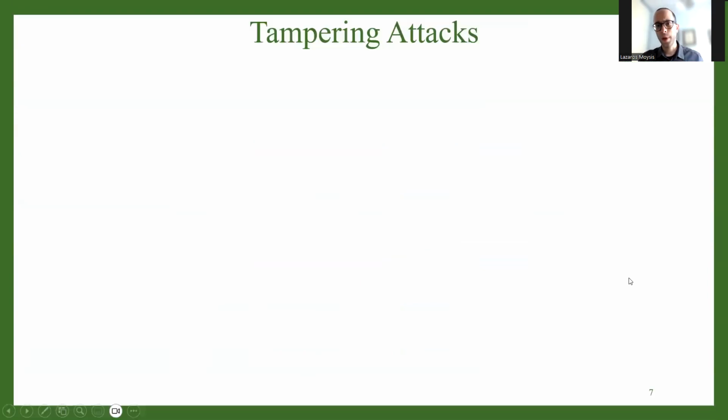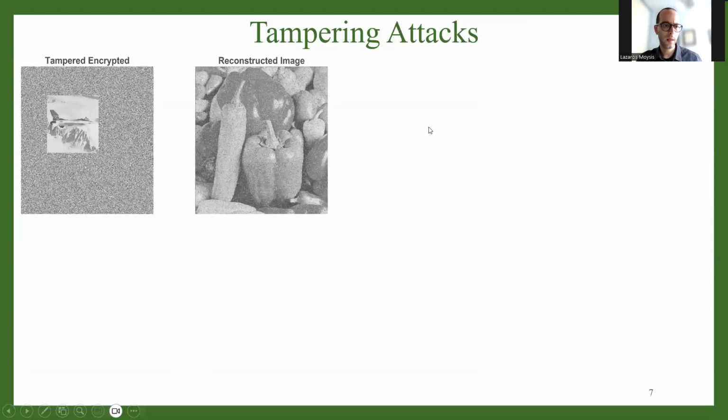And of course, apart from cropping attacks, we can also have other types of attacks that try to change the shape or the information inside the ciphertext. For example, we have a tampered image here where I didn't actually crop the pixels. I didn't remove them, but I replaced them with some other information, as you see right here, another image. The result is exactly the same as before.